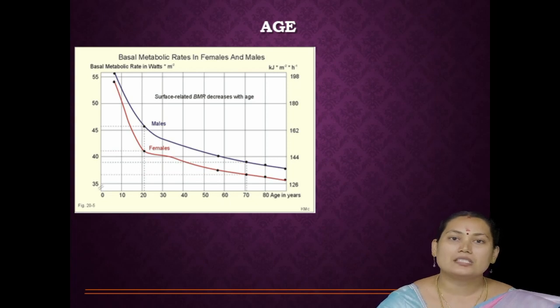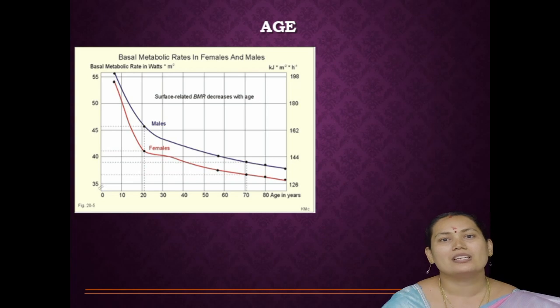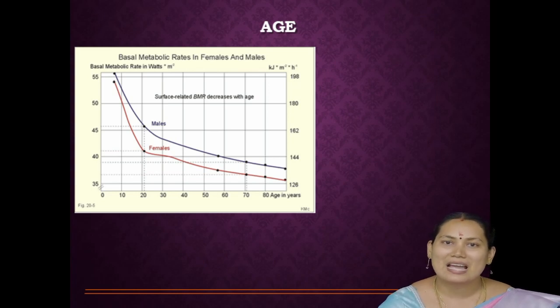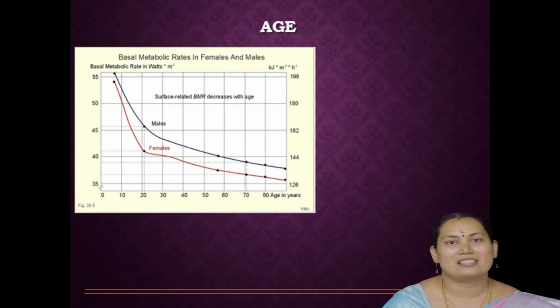So in the first 2 years the baby has a higher BMR. Later it slightly decreases in childhood, then in adulthood it gradually decreases. In older age it declines totally. Then in an old person all the organs work slowly. So we face many problems in our old age.